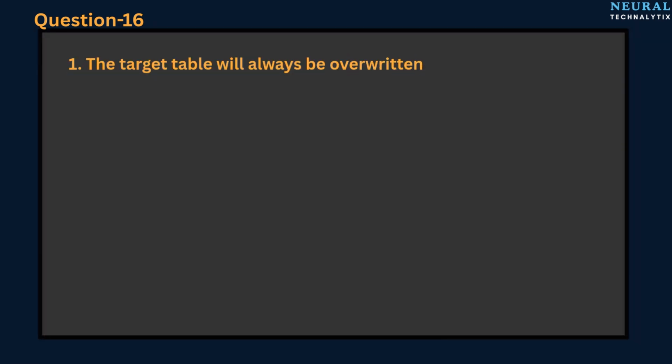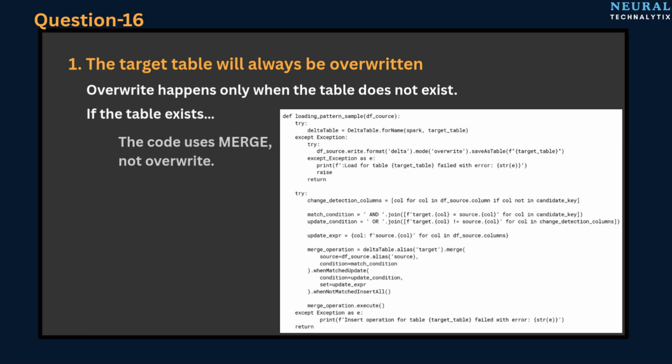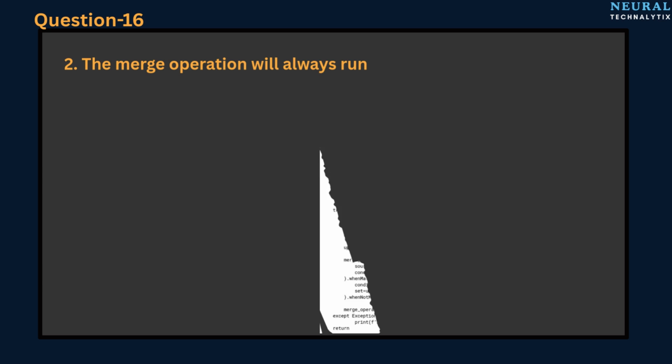Statement 1. The target table will always be overwritten. Let's think carefully. Overwrite happens only when the table does not exist. If the table exists, the code uses merge, not overwrite. So this statement is incorrect. Answer? No.